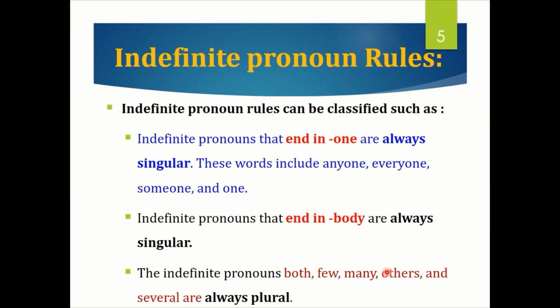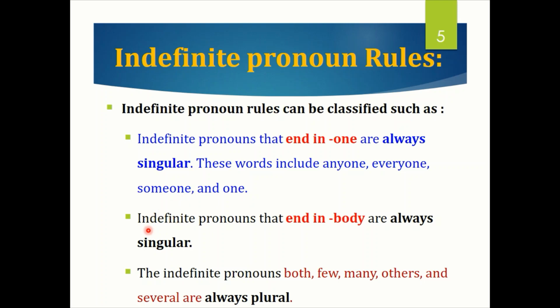There are some rules for the usage of indefinite pronouns. Indefinite pronouns that end in one, like anyone, someone, are always singular. These words include anyone, everyone, someone and one.